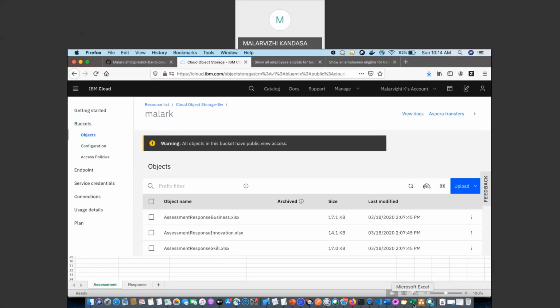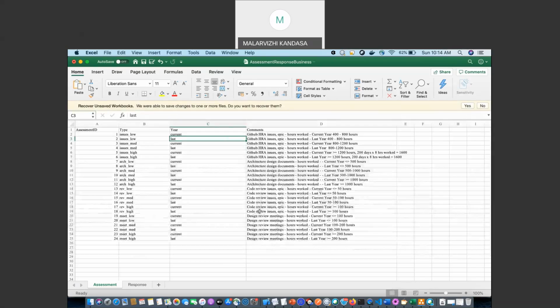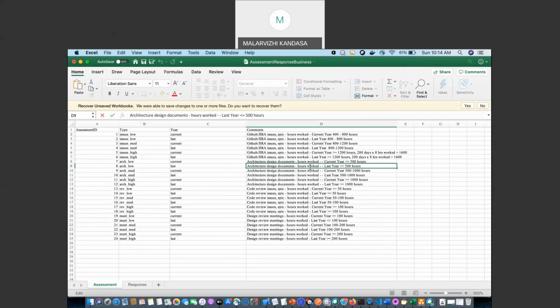This is the data set for the business dimension. Here you can see that we have categorized different assessment types. Like issues low means the Jira or the GitHub issues which an employee has worked for 400 to 800 hours. Similarly, the assessment type architect low means the architecture document which an employee has worked for 500 hours.